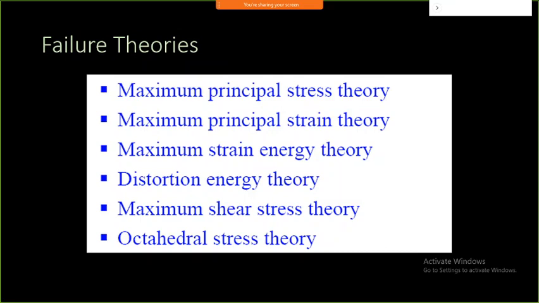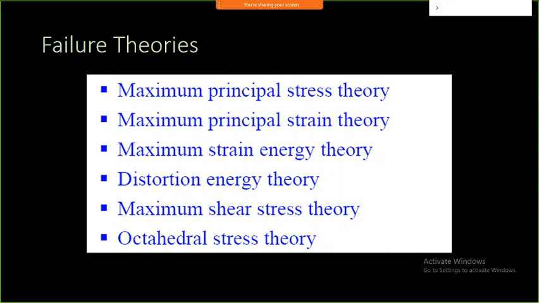We should know whether our component is going to fail, because FE analysis will not show you the complete breakage of your component. That kind of behavior you are not representing in it. That behavior would be possible only if you embed real-life material behavior into ANSYS or any FEA tool, but that is not possible. That's the reason whenever we are doing an analysis, we should know when my component is going to fail, and for that purpose people have collected the information.